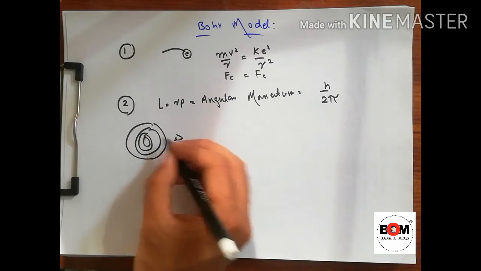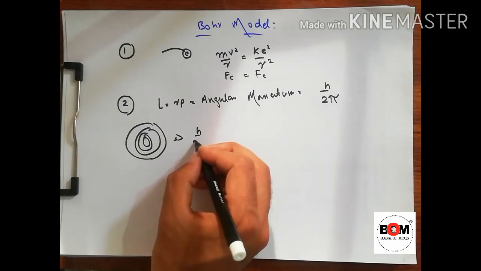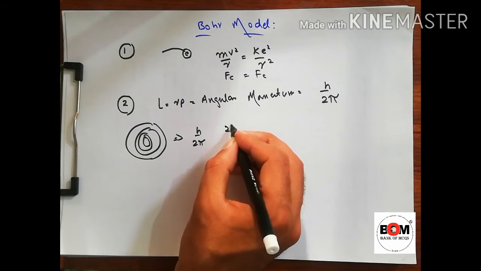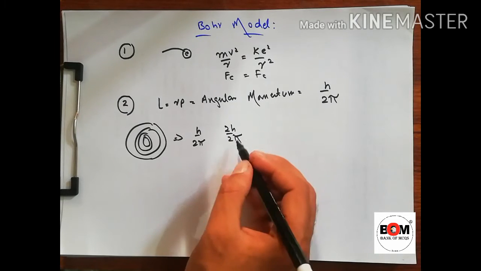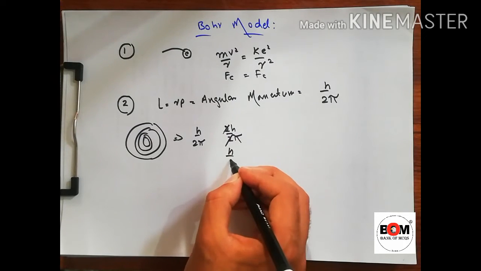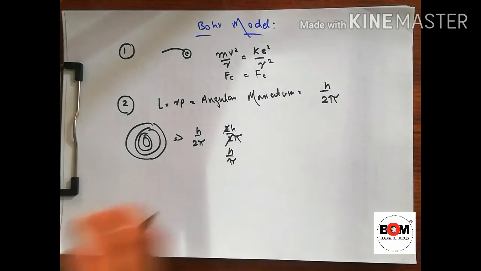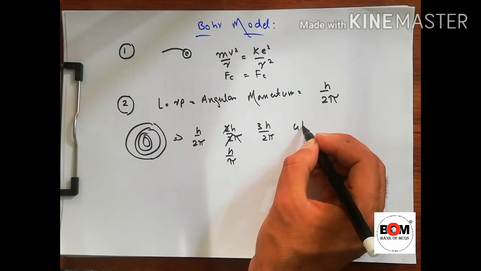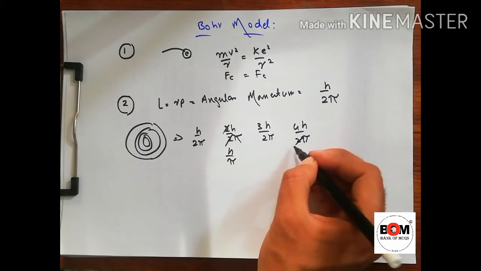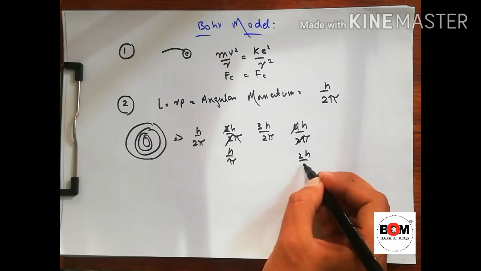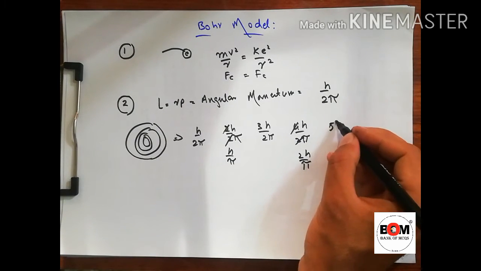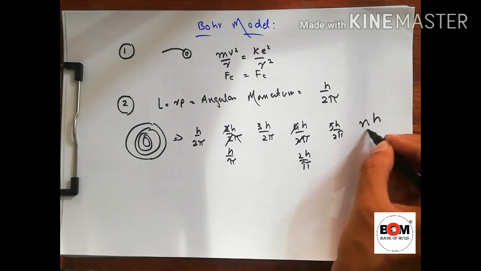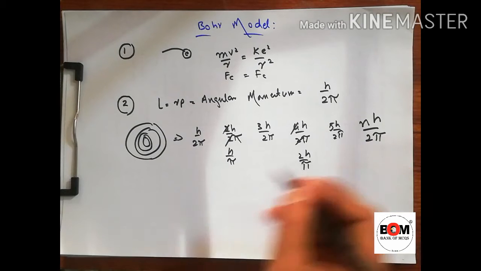The momentum will be 1 times h divided by 2 pi, or 2h divided by 2 pi, which we can also write as h divided by pi. The next is 3h divided by 2 pi. We can also write 4h divided by 2 pi, so the 2s cancel, giving 2h divided by pi. The next is 5h divided by 2 pi, and so on. It means that the momentum will be nh divided by 2 pi.